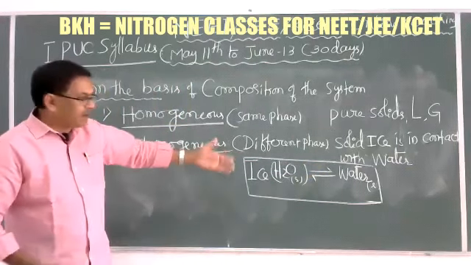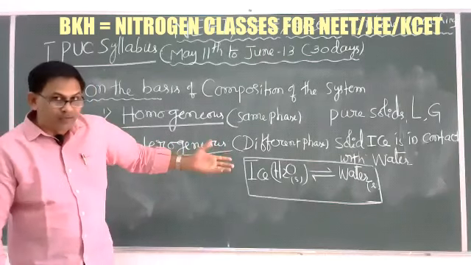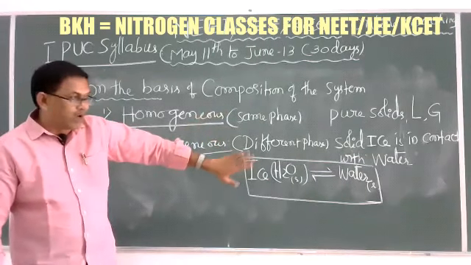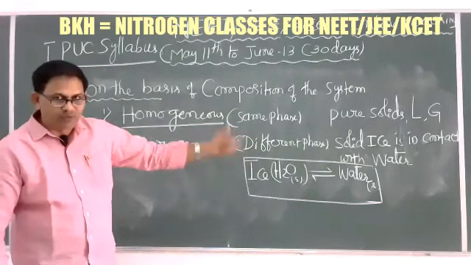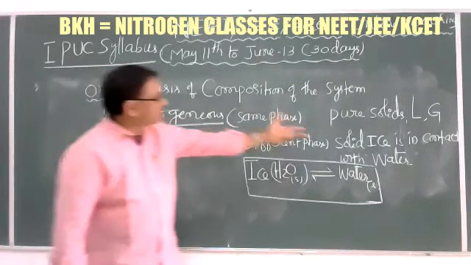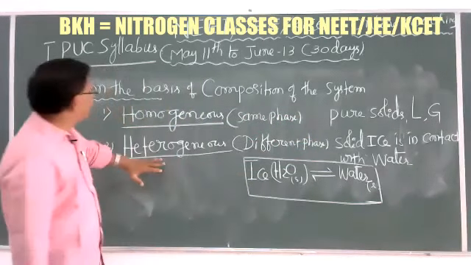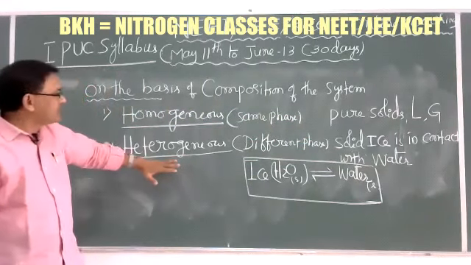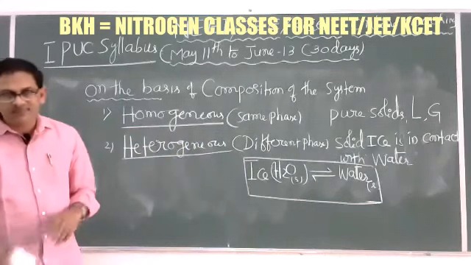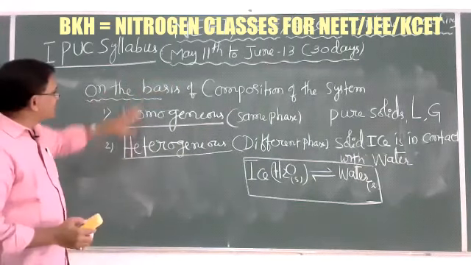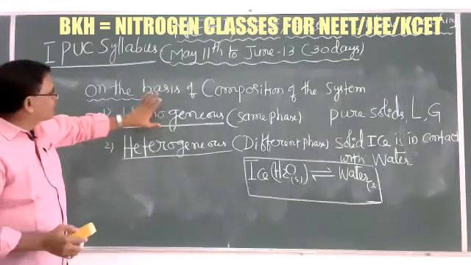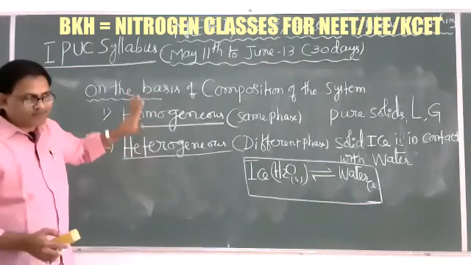And also two different insoluble liquids, or different solids, are the best examples for this heterogeneous system. Okay. On the basis of composition of the system, there are two important systems, homogeneous and heterogeneous.